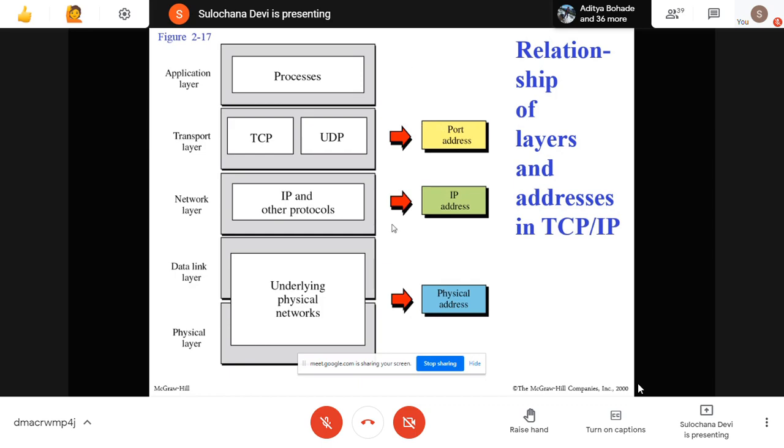Then an IP address is an address given to a machine, and it is given by the network layer. So the protocols which work on the network layer, like the IP protocol, ICMP, IGMP, all use this IP address. Then the data link layer provides hop to hop delivery or host to host delivery, and that uses the physical address, that MAC address. And the same MAC address is used at the physical layer. So these are the 3 types of addresses and layers.